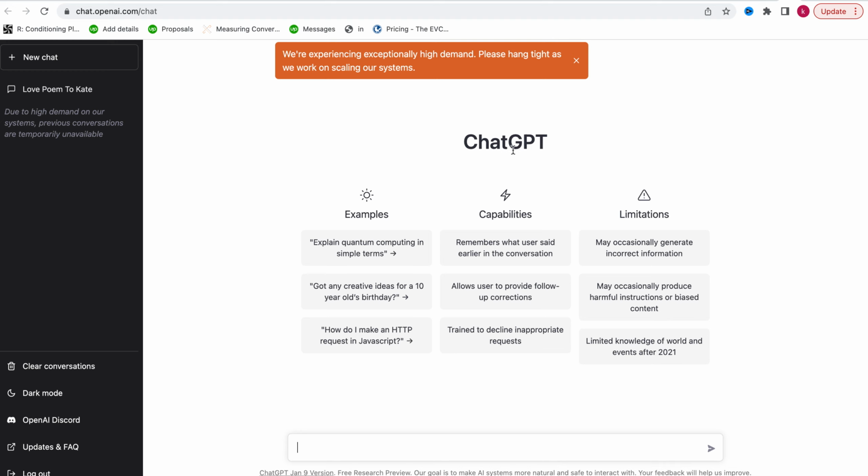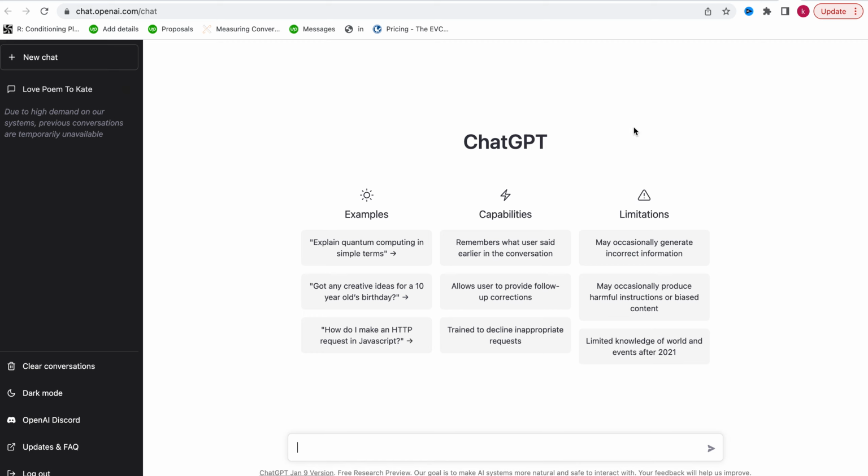I do have an account with them, so it's definitely going to take me straight to where I'm at, because I've already logged in, right? So when you have ChatGPT, actually this is how it looks. I'm pretty much sure you should know how to sign up for it. It's not something complicated, right? Instead of me wasting time to show you how to sign up, it's just signing up. You put your email and I think your phone number and all the necessary information that they may need, and then they send a confirmation to your email. You confirm your email, and that's it. Boom, you are in, and then you can start using it.